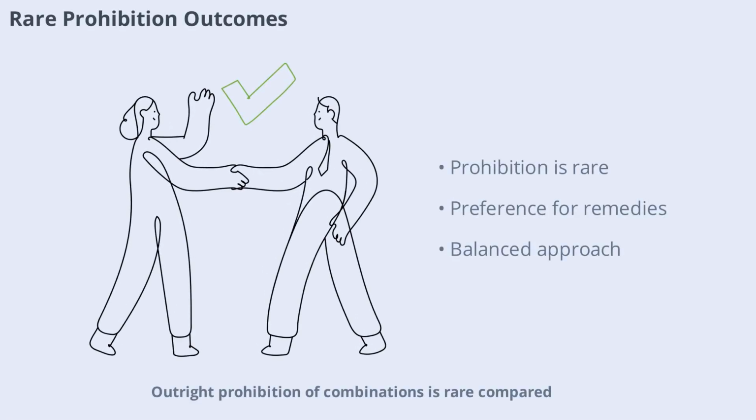Outright prohibition of combinations is rare compared to unconditional approval or approval with modifications. The CCI prefers to allow transactions to proceed with remedies that address competition concerns. This approach balances regulatory objectives with business realities, supporting a dynamic and competitive market environment.